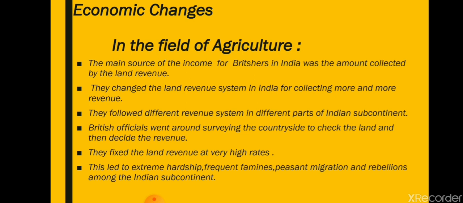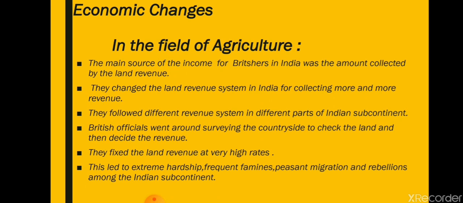Firstly, the rate of interest was very high, and secondly, in any condition they had to pay the revenue, even in famines, in the period of flood or drought. If the farmers or the peasants were not able to pay the revenue, they had to give their lands to the Britishers, and they were forced to work as laborers on their own field. This led to extreme hardship.